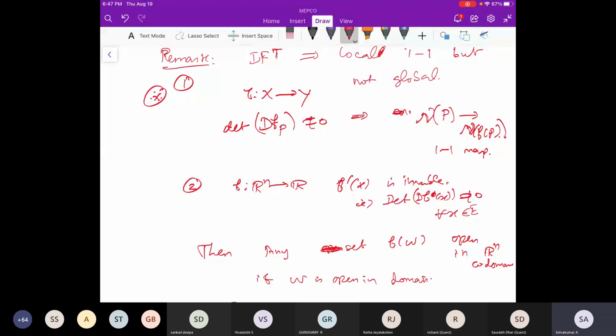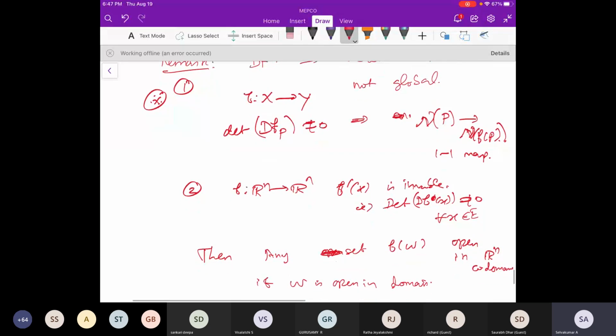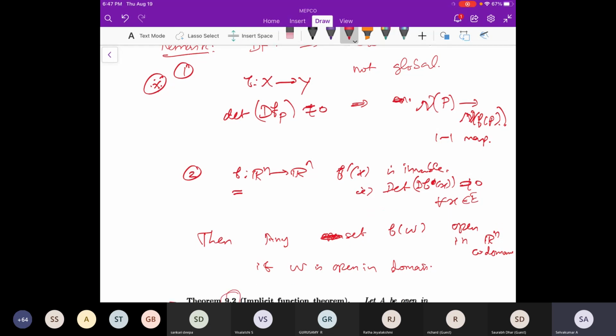So the map f from R^n to R^n is differentiable and its determinant is non-zero at every point. Then this is an open map. That means every open set in the domain maps to an open set in the codomain. Usually in continuity, the inverse image of an open set is open, but here the converse is also true. That is the main thing. Is that clear?